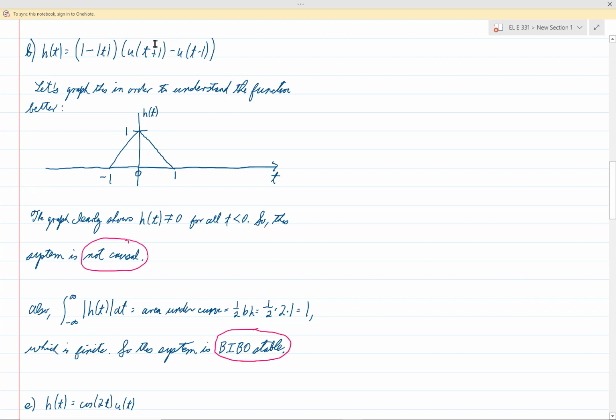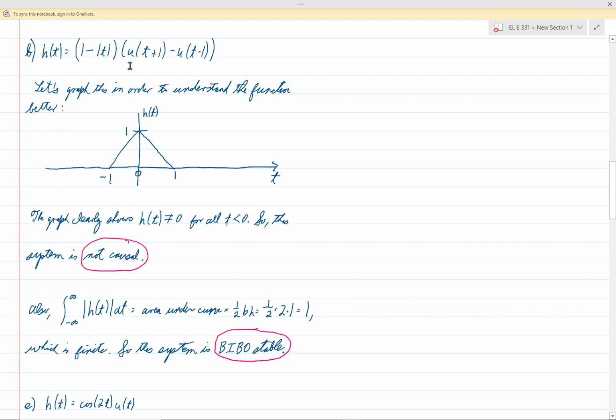So all we really have to do is concentrate between negative 1 and 1 and see what this is equal to between those values. And between those values, you can see that at negative 1, it would be 1 minus the absolute value of negative 1, or 1 minus 1 is 0. So it would be 0 here. But at 0, it would be 1 minus the absolute value of 0, which is 1 minus 0, which is 1.